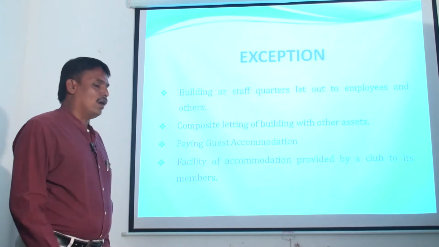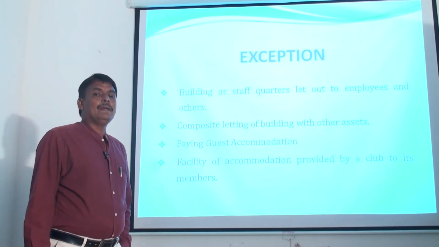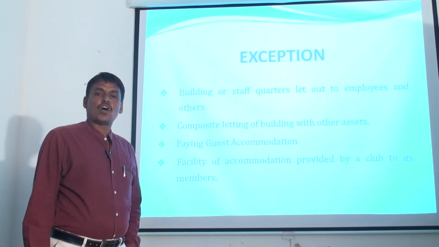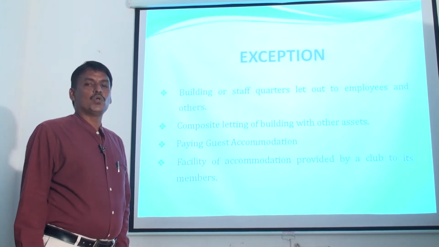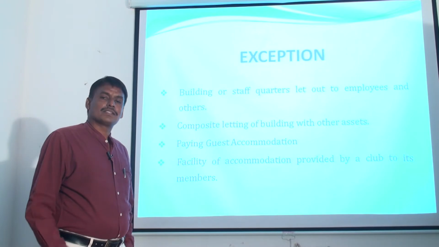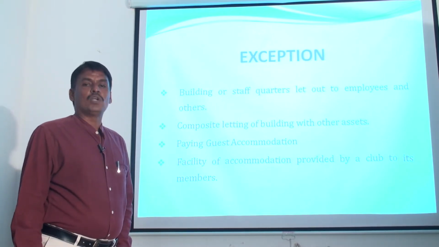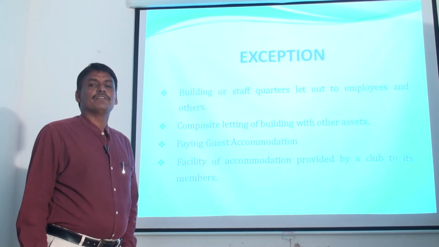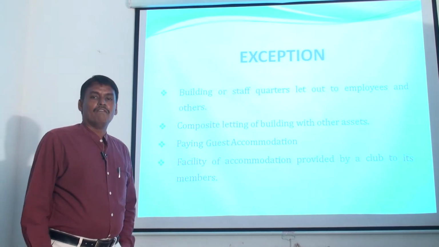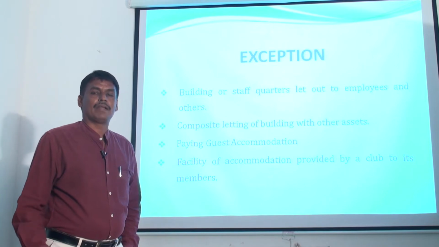The properties are, first one, any building and staff quarters let out to employees or some others by a concern, and any amount of rent received from such property will not be treated as house property income.